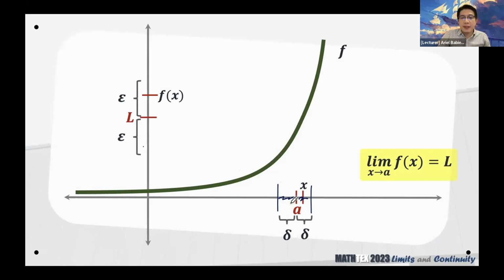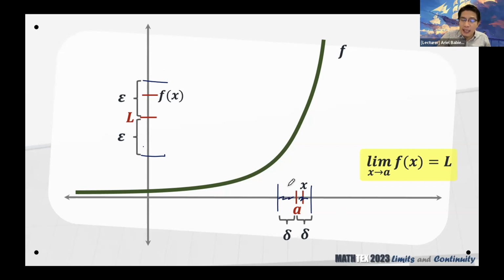So if we want to say that the limit of the function as x approaches A is L, ang gusto nating mangyari, dapat yung mga function values natin will be around here within a maximum epsilon distance. Naroon lang dapat yung mga function values natin. At dapat, correspondingly, yung mga x's natin should be around here.